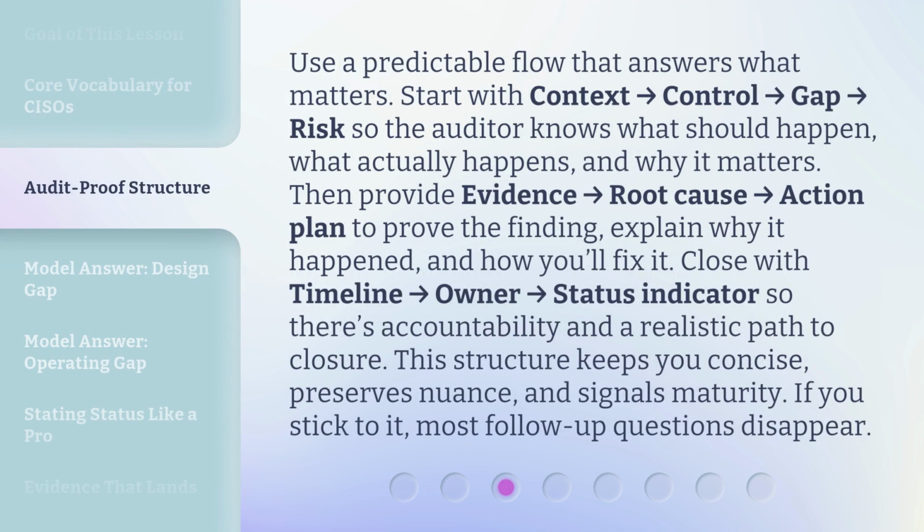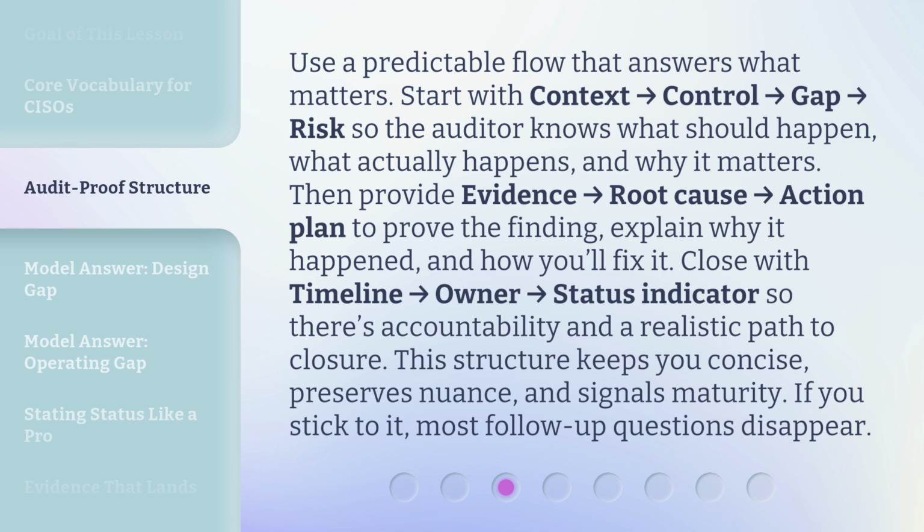Use a predictable flow that answers what matters. Start with context, then control, then gap, then risk, so the auditor knows what should happen, what actually happens, and why it matters.